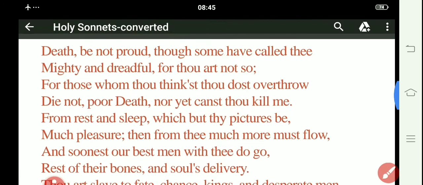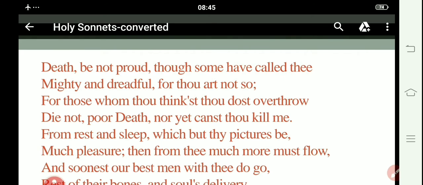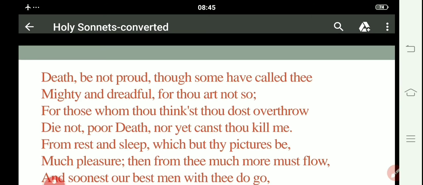So this was our sonnet. Now I am going to detail the particular lines of this sonnet. So here I am reading. This is just the text of the poem which I recited now.